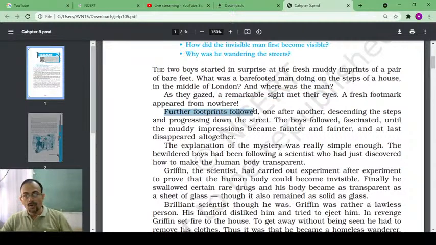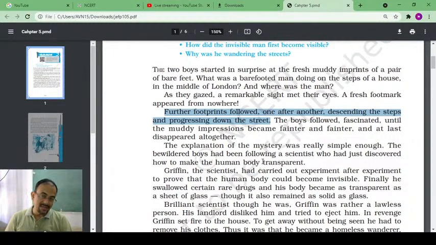Further footprints followed one after another, descending the steps and progressing down the street. You know, pair after pair of new footprints being created, right? Without the source of the footprints being discovered. That is what has made everyone surprised. They are not able to discover who is creating these footprints, right? And one after another, further footprints were being created.